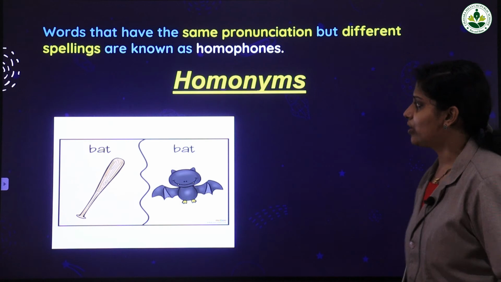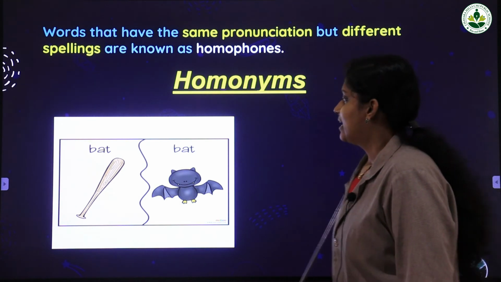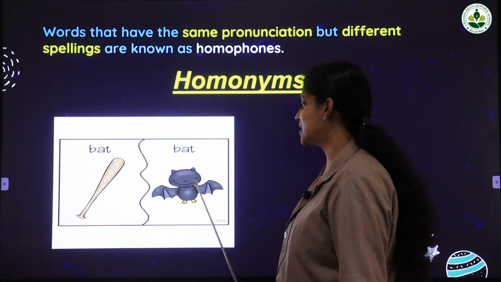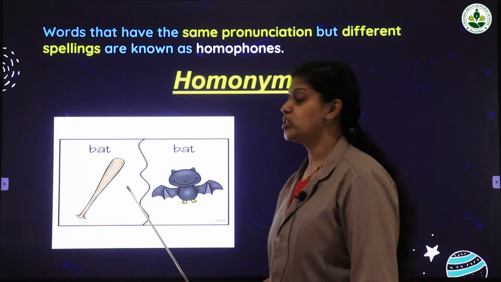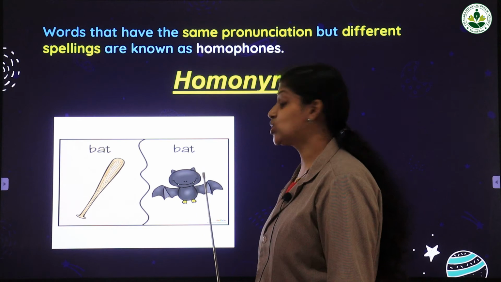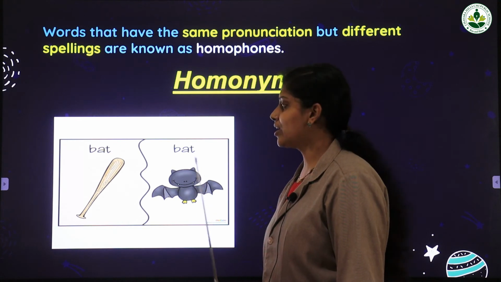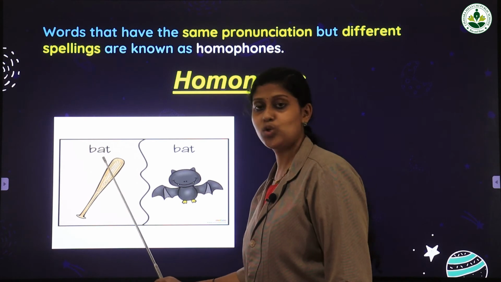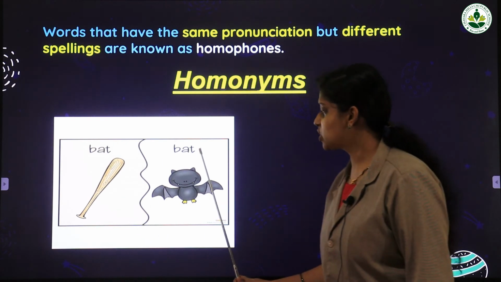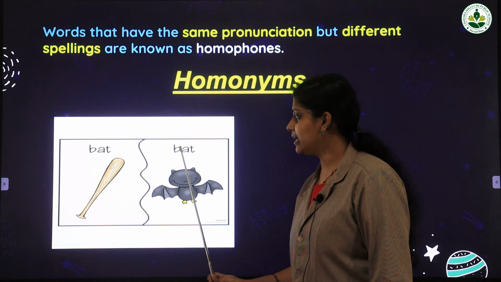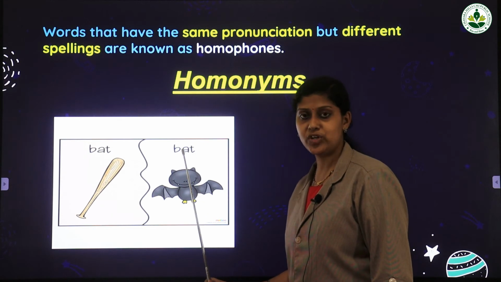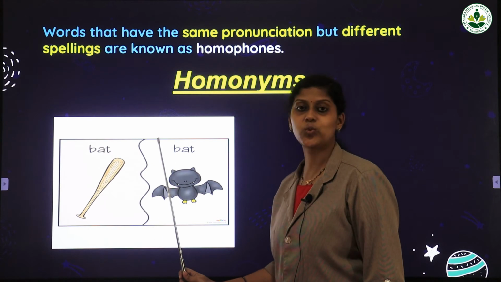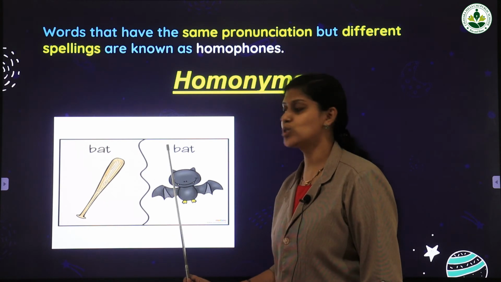I'll show you one picture. Please observe this. Here you can see two pictures. First one is a bat. Next one is also a bat. First one is a tool that we can use to play. The next one is an animal. And look at the spelling of these words. B-A-T, bat, and it is a tool that we can use to play. Look at the next one. It is a picture of an animal and the spelling is B-A-T. Here the pronunciation of these words is the same and the spelling is also the same.